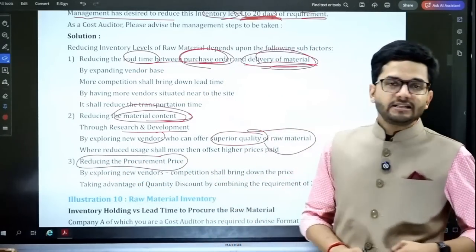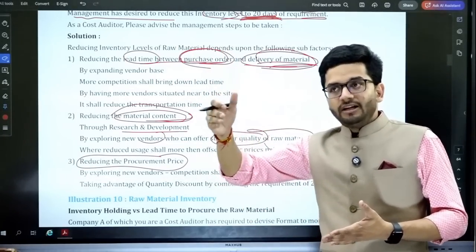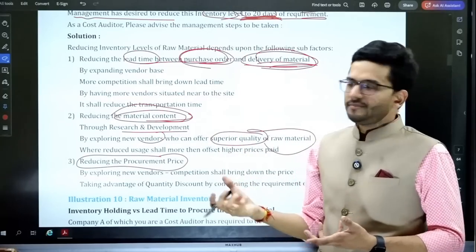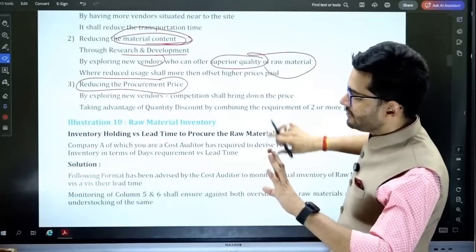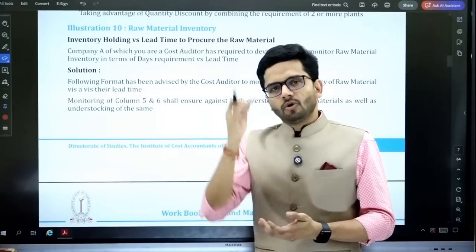Finally, reducing the procurement price. If we are able to reduce the procurement price, then automatically our inventory carrying level in terms of rupees will reduce. So if we get cheaper input, that will be preferable to us. Okay. So yes, guys, if you see these questions, they are more logic based.